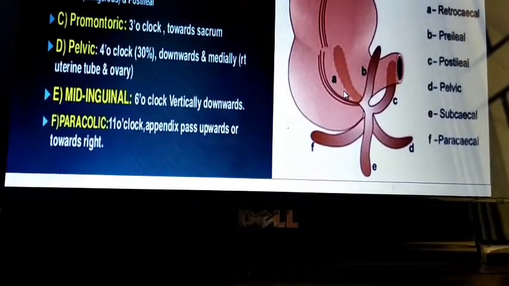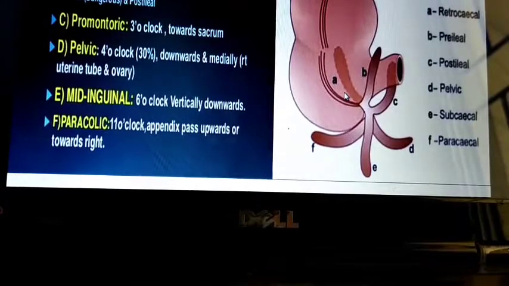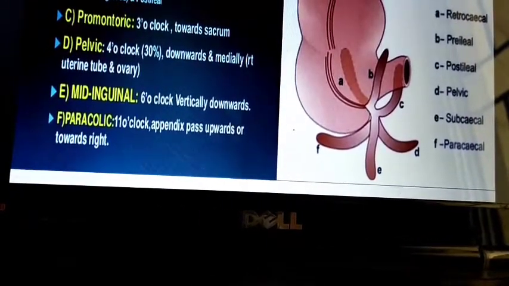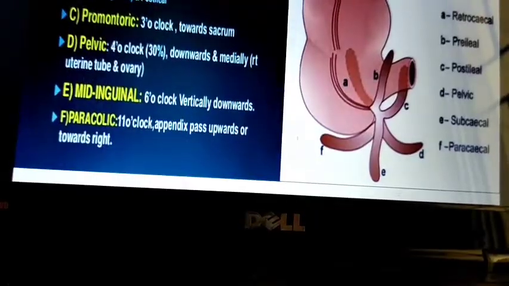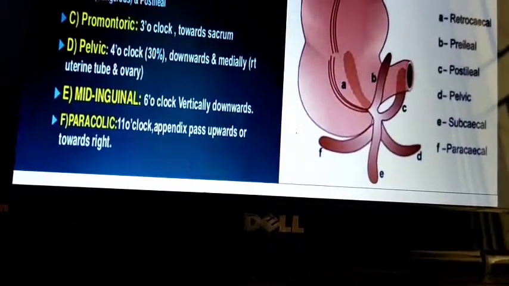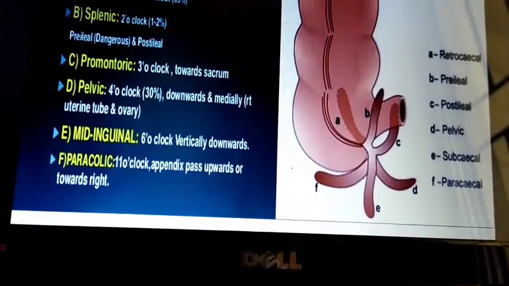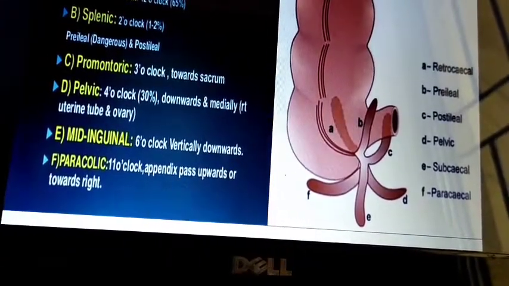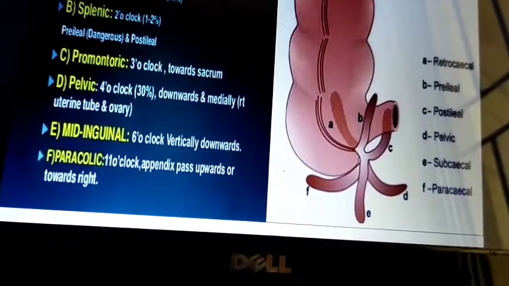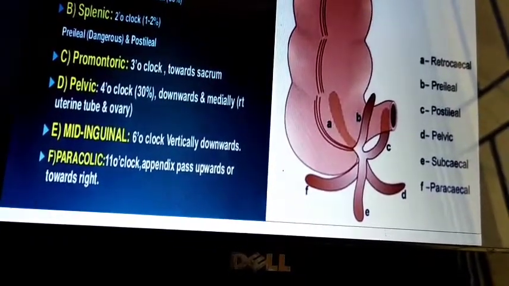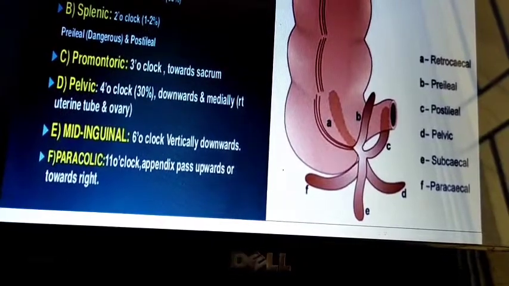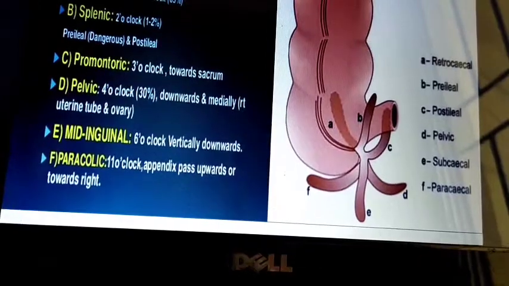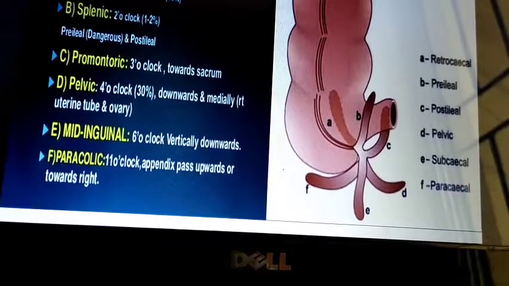Splenic, okay, or you can see as a pre-ileal, before the ileum, that is preileal. That is looking towards the splenic, it is the 2 o'clock position. And C is post-ileal, or it is looking towards the promontory, 3 o'clock, and 4 o'clock means it is pelvic.